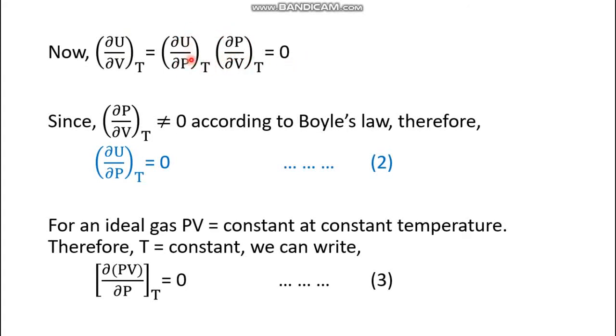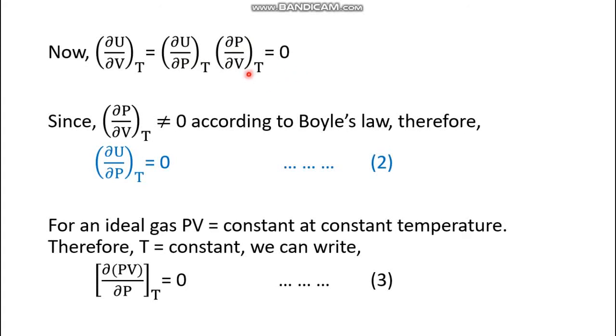Now out of these two, any one of them has to be 0, but we know that del P del V at constant T cannot be 0 according to Boyle's law, because according to Boyle's law, at constant temperature, pressure and volume change inversely. That means they do not change directly.